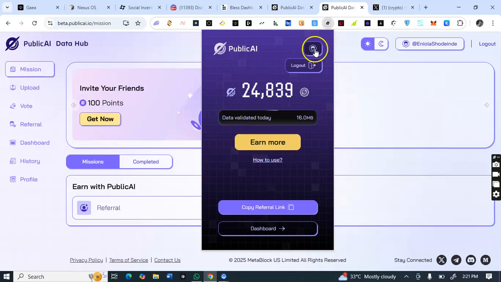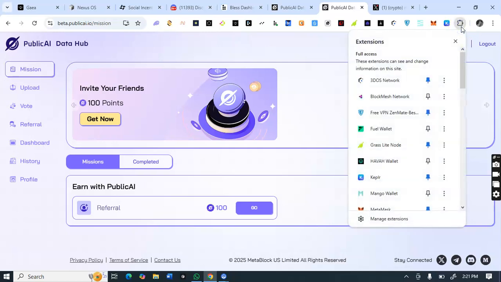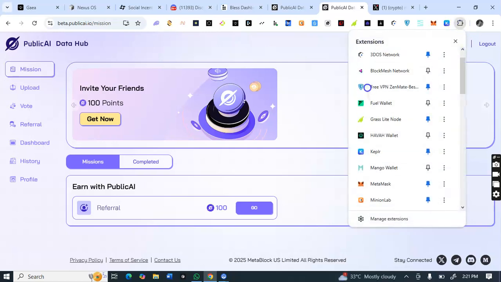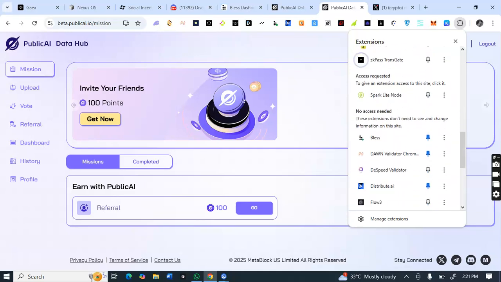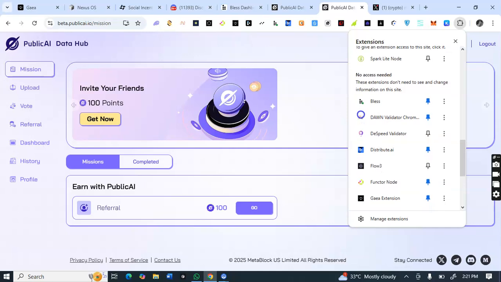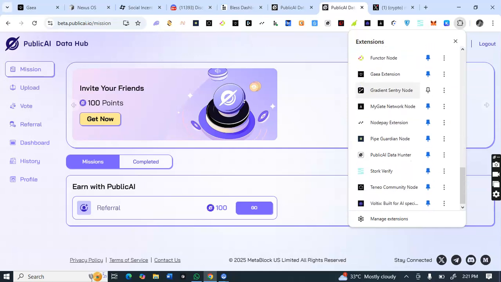Let's see. Okay, I'm trying to confirm because it's been a while I did this airdrop. I want to confirm if there is any extension for this public AI. If there is an extension, that means it's a DPIN. Let me check my extension wallet. Okay. Well, it's a DPIN, guys.